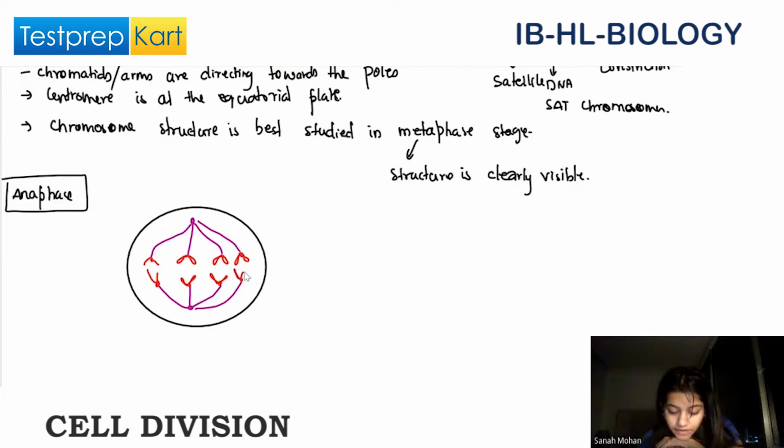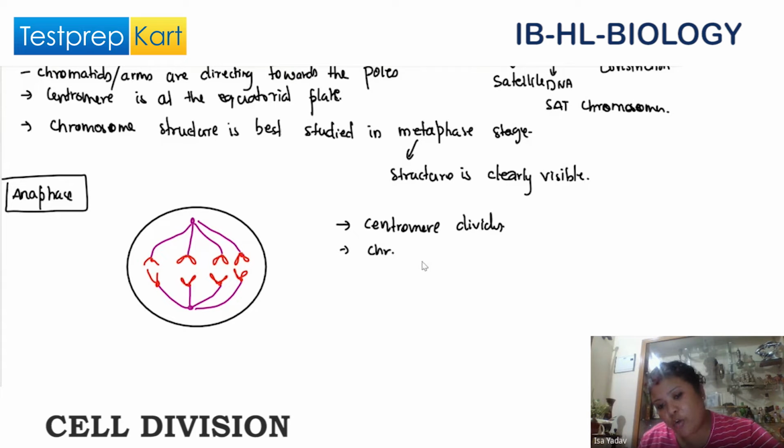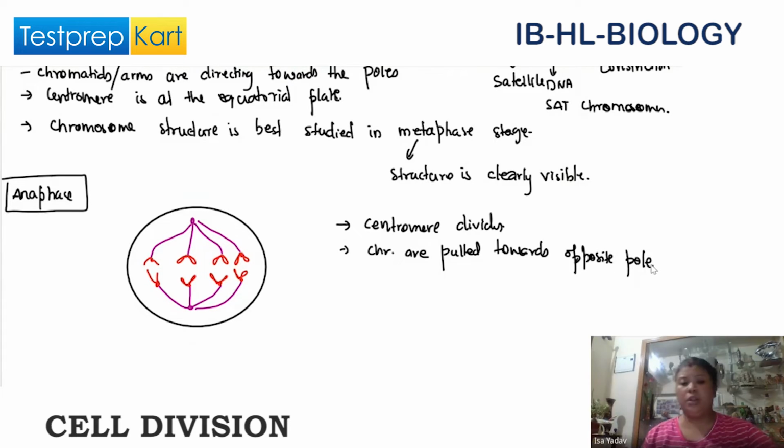So in anaphase, the centromere divides. Then the chromosomes are pulled towards the opposite pole. Like this, they'll be pulled towards the opposite pole.